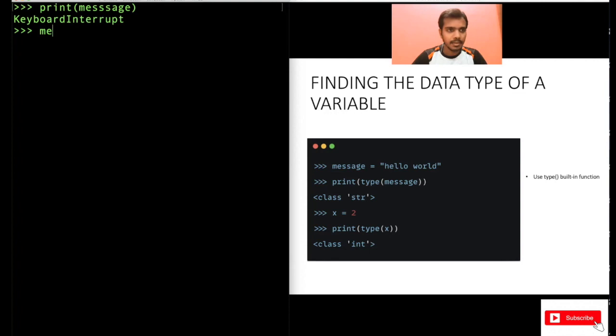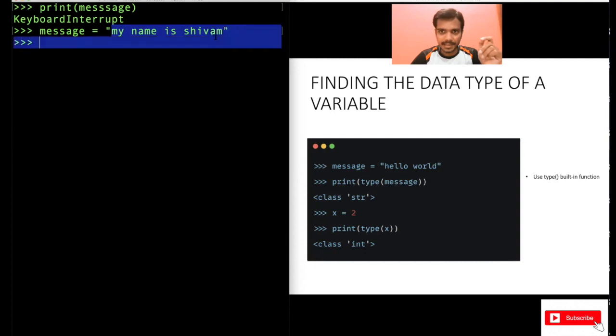I am writing the wrong name. So, okay, MESSAGE. Let me just search it. Okay. Message equal to my name is Shivam. Now, you know that the data type of this is string, but how can you ask Python to tell you that the data type of this is string, right?